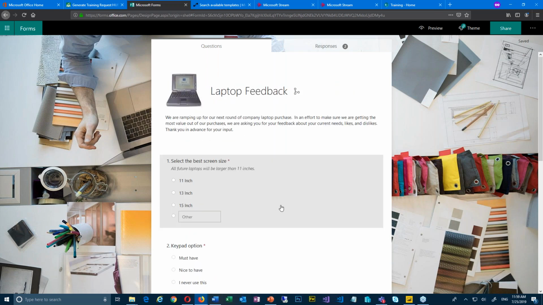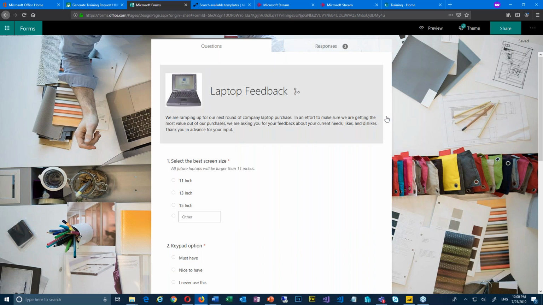The way mine's going to flow is they're going to answer number 1. If they pick other, I'm going to take them directly to question number 7. It's going to insert question number 7 here, but it will say 2, so it won't be weird. It's going to skip them down to that question. How did you do that, Jared? I did that with branching.